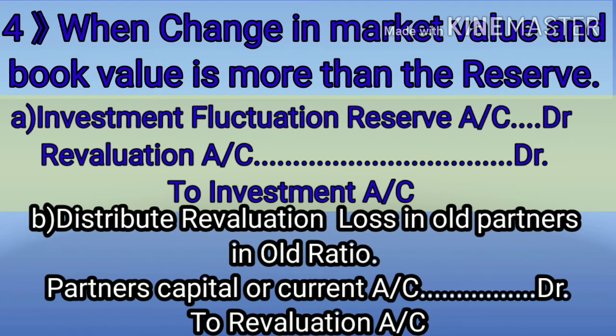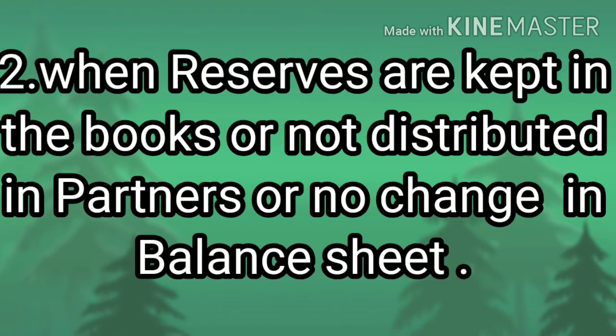Case number 4, when the change in the market value and the book value is more than the reserves, investment fluctuation reserve account debit, revaluation account debit to investment, the loss will be distributed between the partners. So partners capital or current account debit to revaluation account. Second one is when reserves are kept in the books or not distributed between the partners.